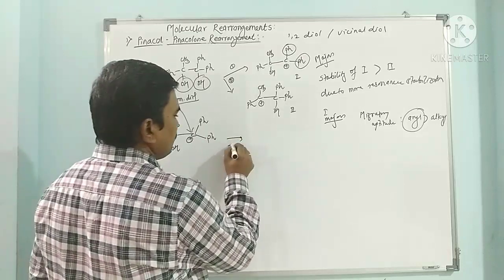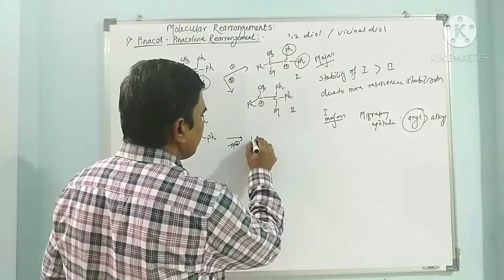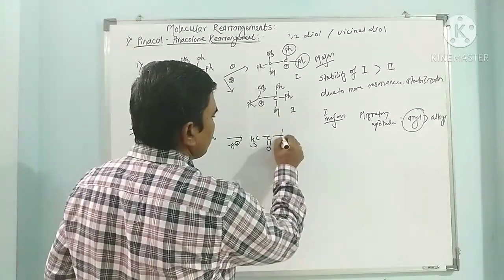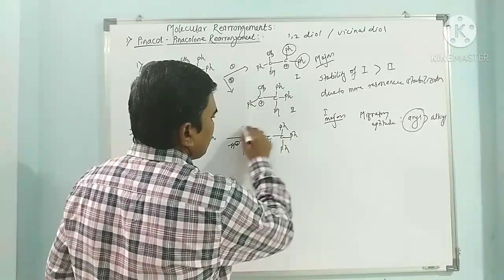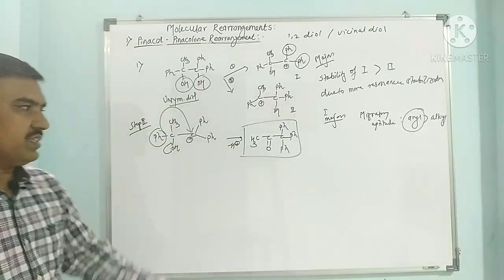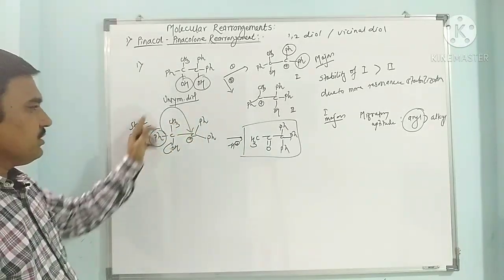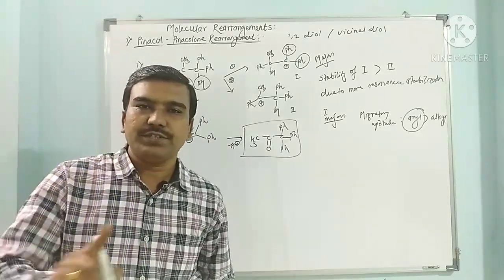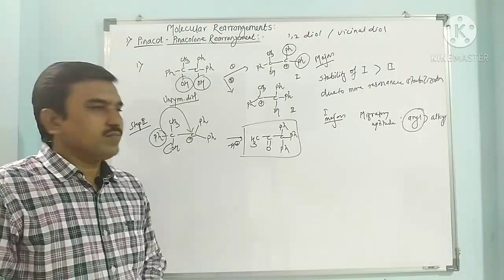So after loss of proton, we get here CH3CO, C, Ph, Ph, Ph. So this is the major product obtained, that is methyl ketone. This methyl should not migrate here, this phenyl should migrate because aryl has greater migratory aptitude. Hence we get this product, methyl ketone.